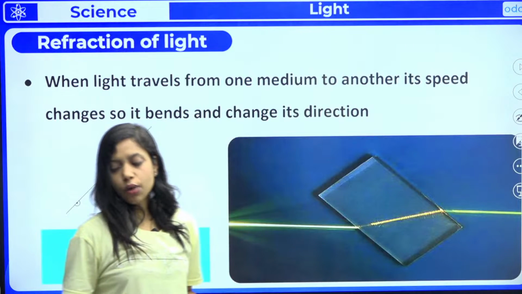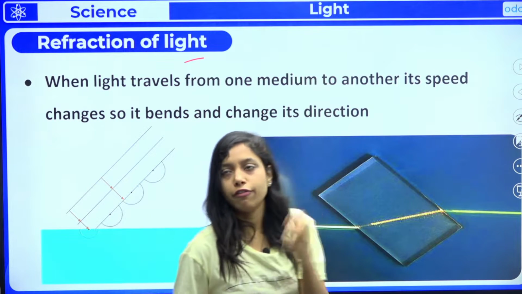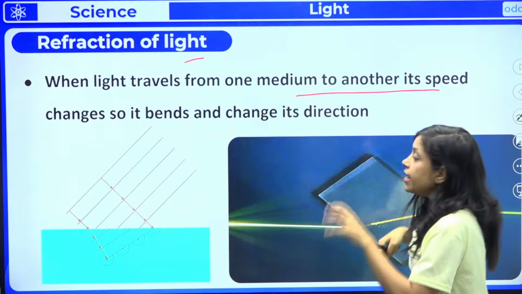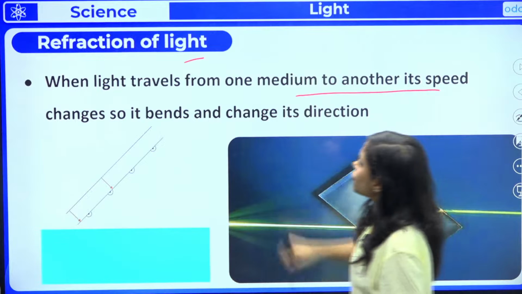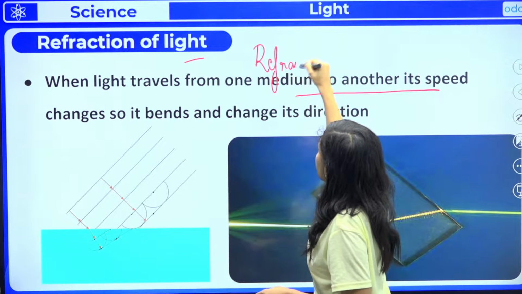That's great. So now what is the next property? That is actually refraction of light. When light travels from one medium to another, its speed changes, so it bends and changes direction. So if somebody asks you what is refraction, you have to tell them in one word.